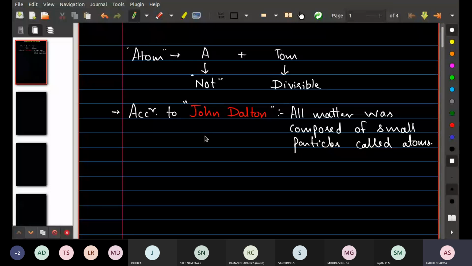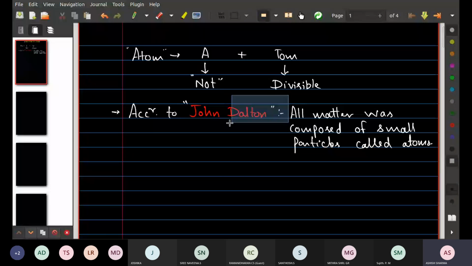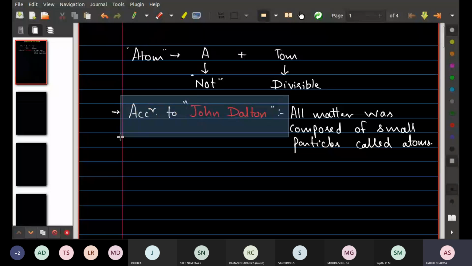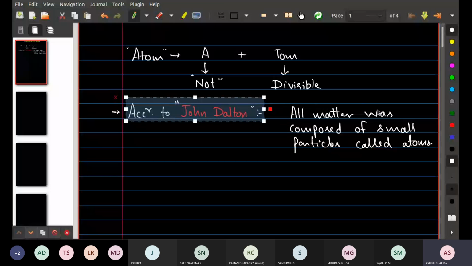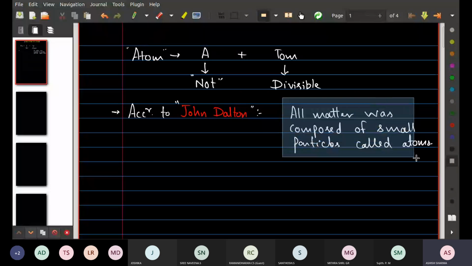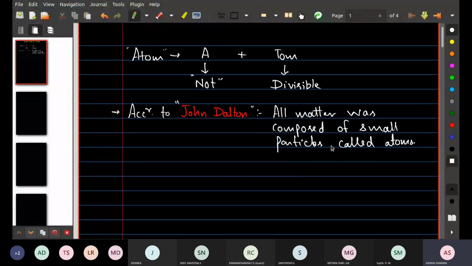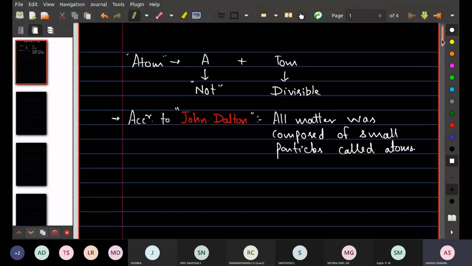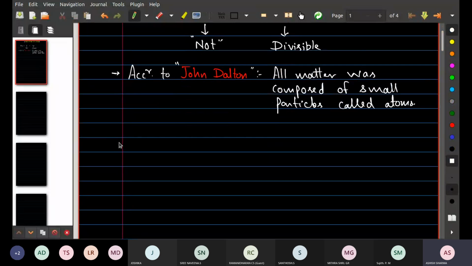So do remember, who gave this particular definition regarding atom? John Dalton. According to John Dalton, all matters were composed of small particles that we can call atoms.